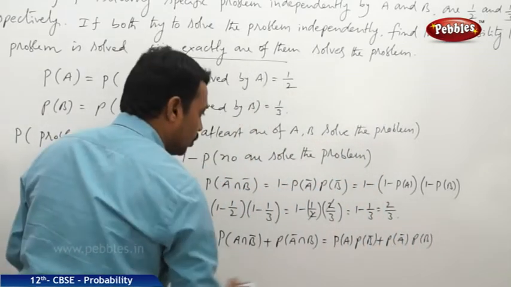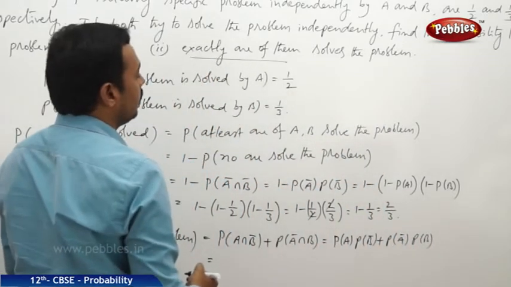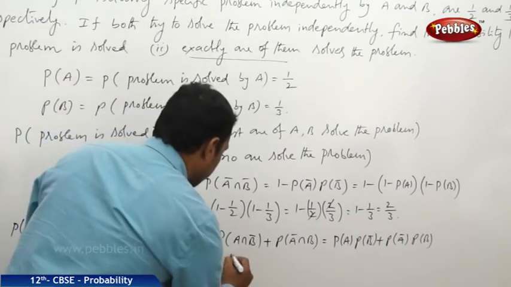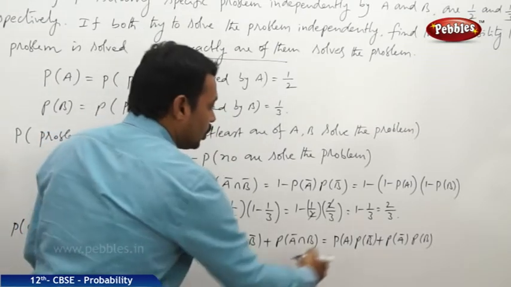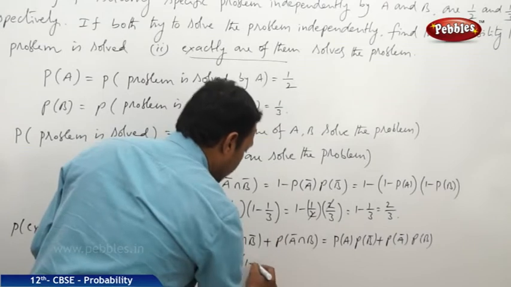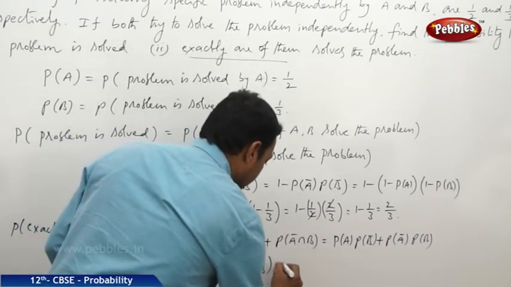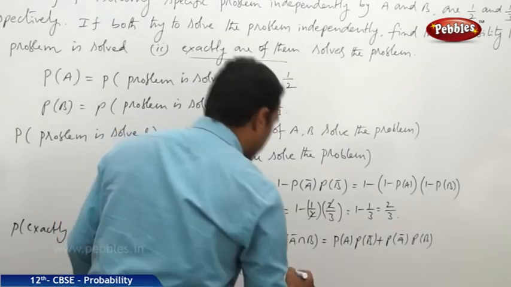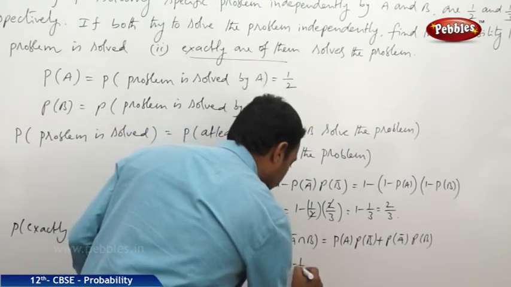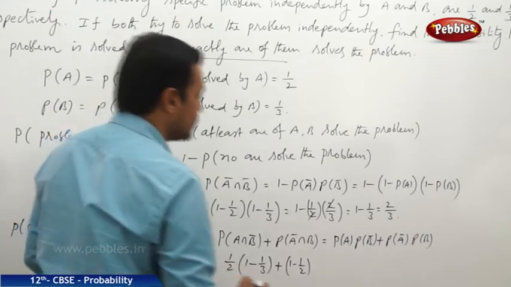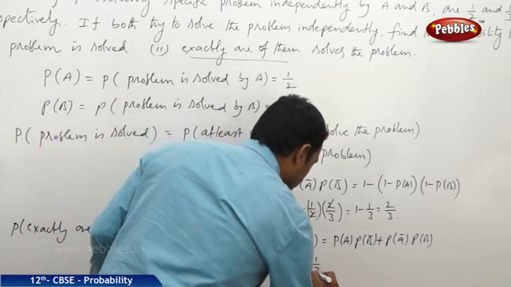Now this is equal to P of A, which is 1 by 2, into P of B bar, which is 1 minus P of B, that is 1 by 3, plus P of A bar, which is 1 minus 1 by 2, into P of B, which is 1 by 3.